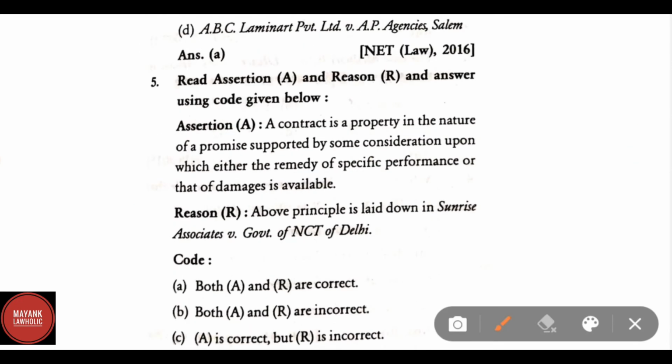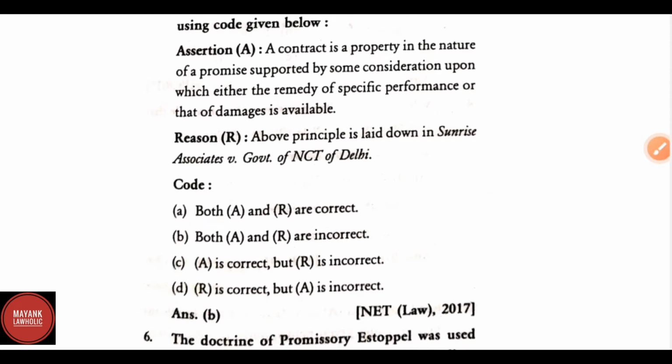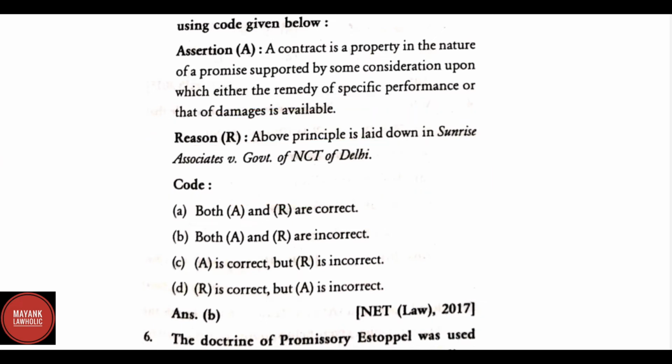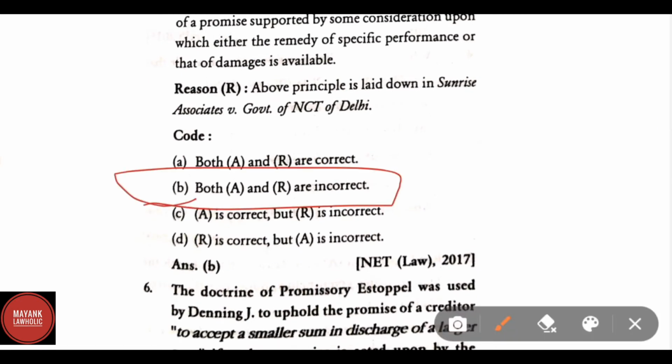Read the assertion and reason and answer using the code given below. Assertion: a contract is a promise supported by some consideration, upon which either the remedy of specific performance or that of damages is available. Reason: this principle is laid down in Sunrise Associate versus Government of NCT Delhi. Correct answer is B. Both A and R are incorrect.